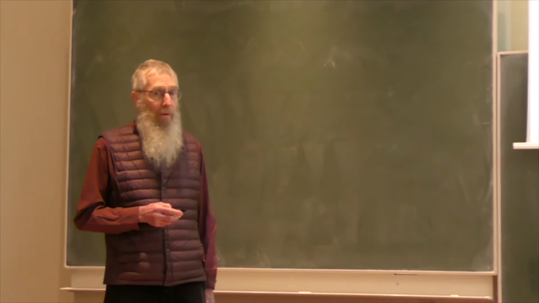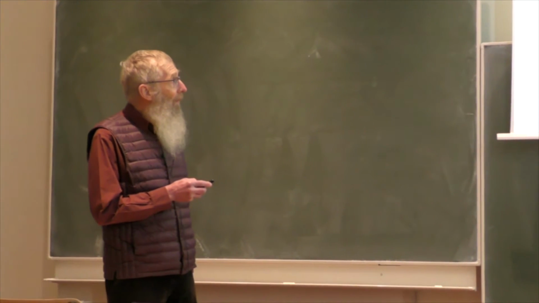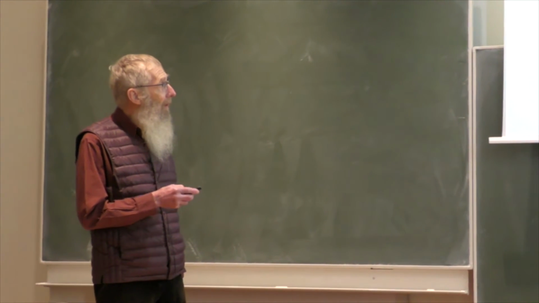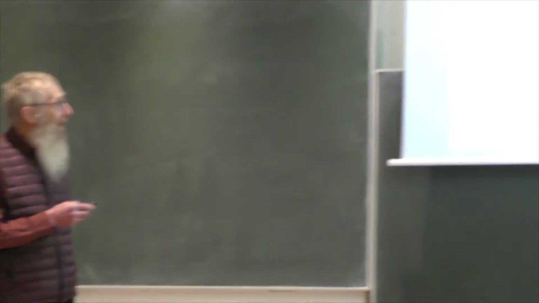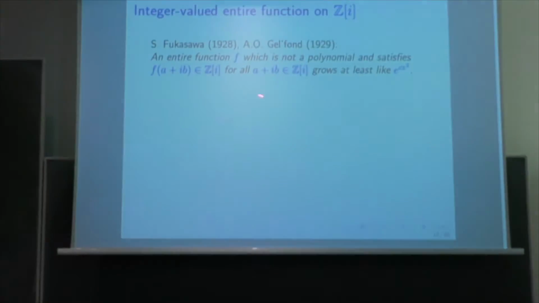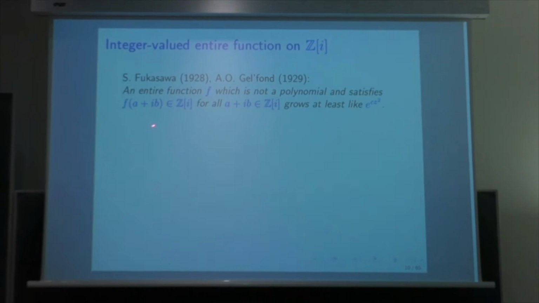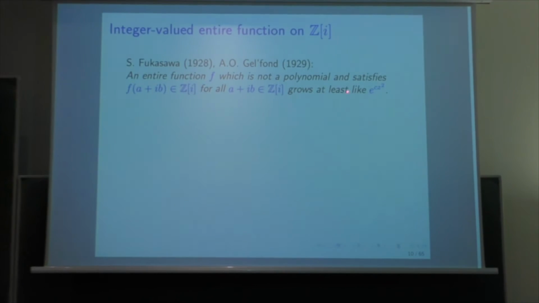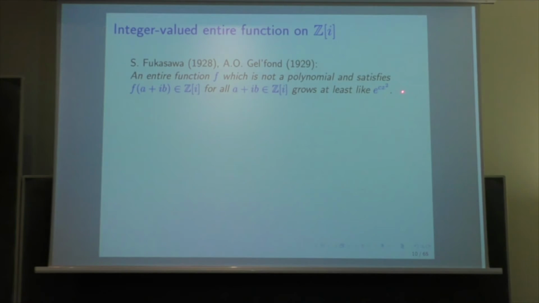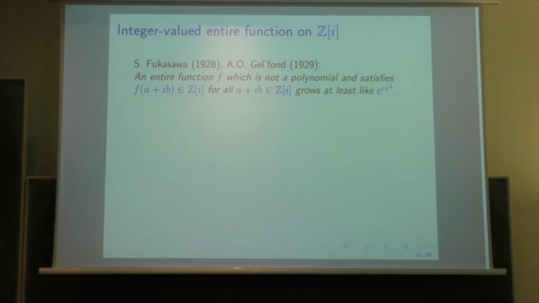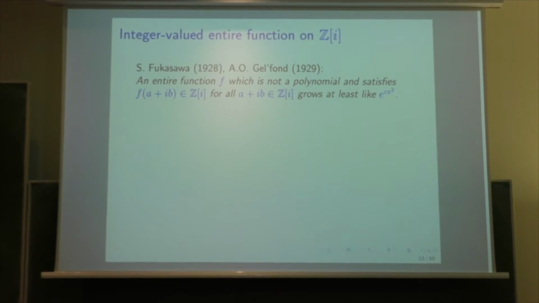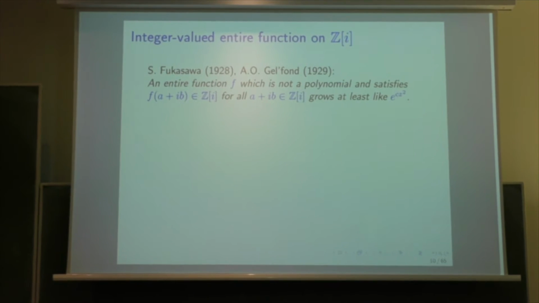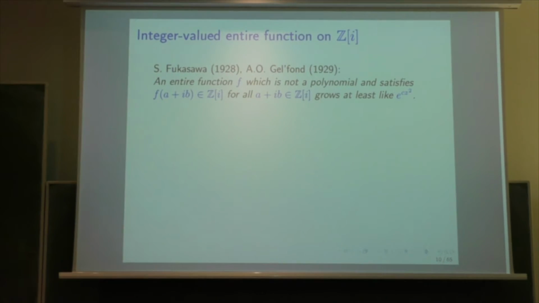And the conclusion is that if an entire function is not a polynomial and takes integer values, integer meaning now in Z[i], for all the integer points in Z[i], then it grows at least like exponential of c z squared, which means that it is a function of order at least 2. It's not the type now which is involved, it is the order.